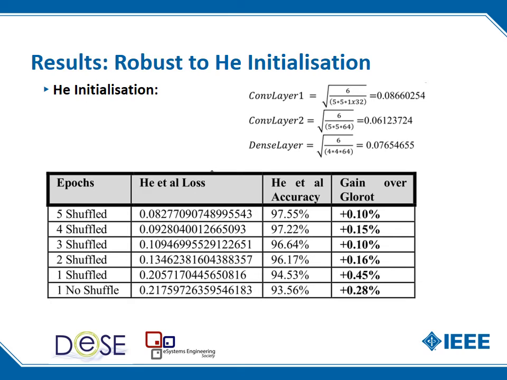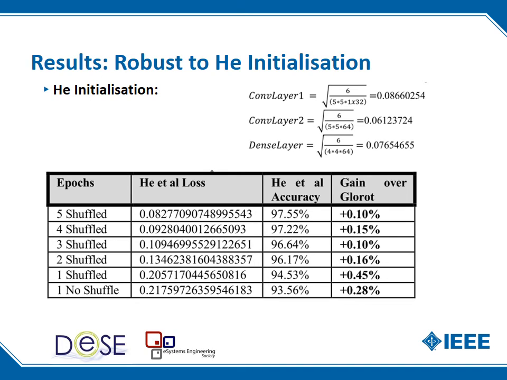So then what we wanted to do was check to see if this form would be robust to HE initialization. We didn't use HE initialization right from the start because the baseline model had been optimized with HE initialization, so it would have been unfair to just switch that to HE initialization and then use other forms without some rigorous optimization stage.